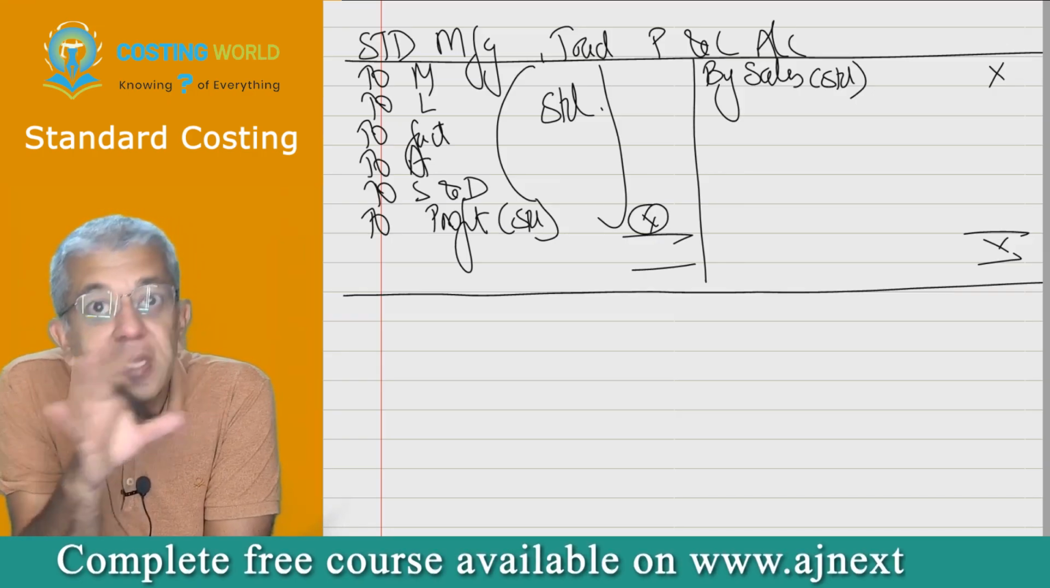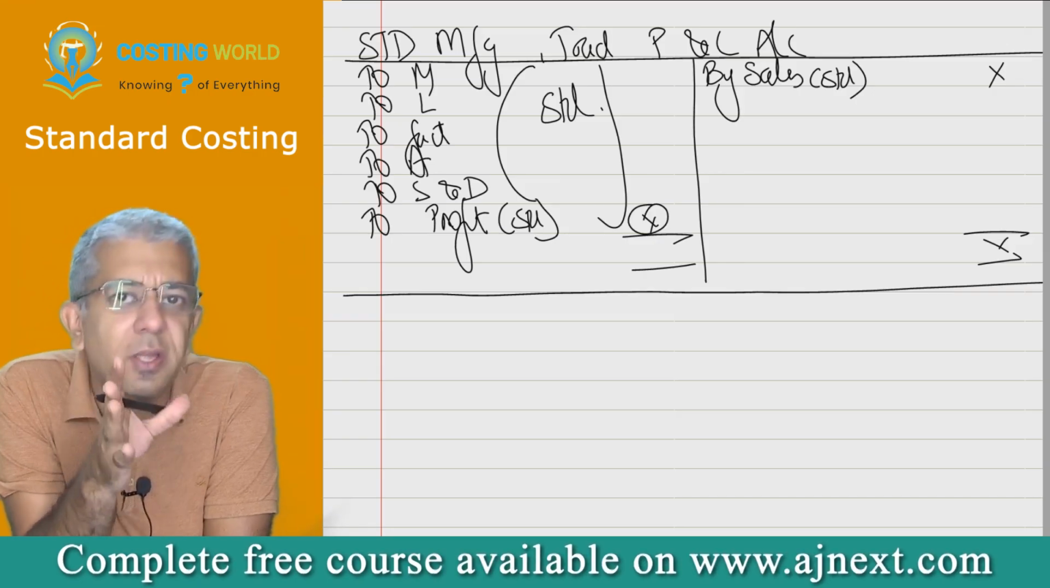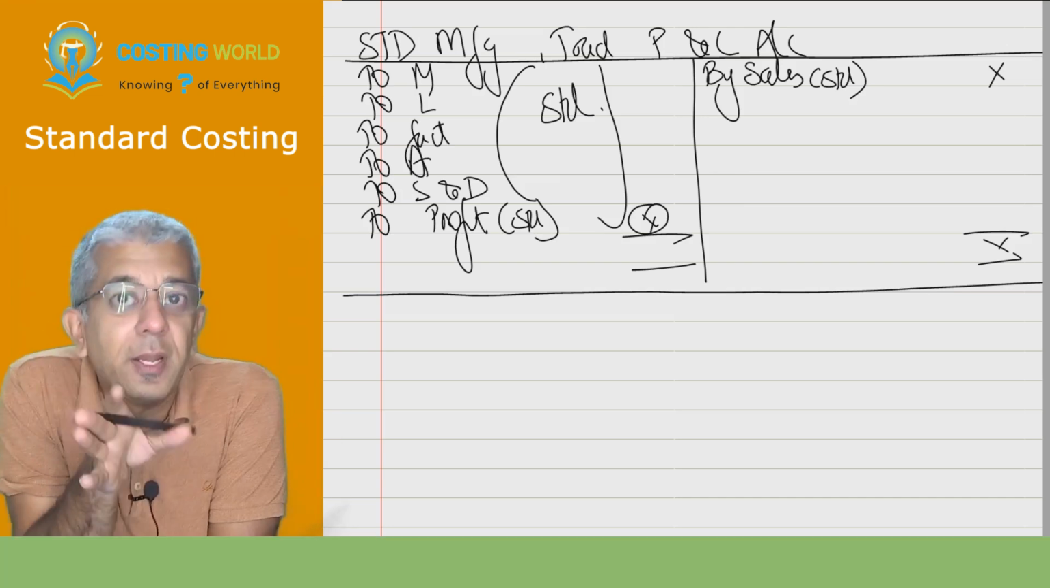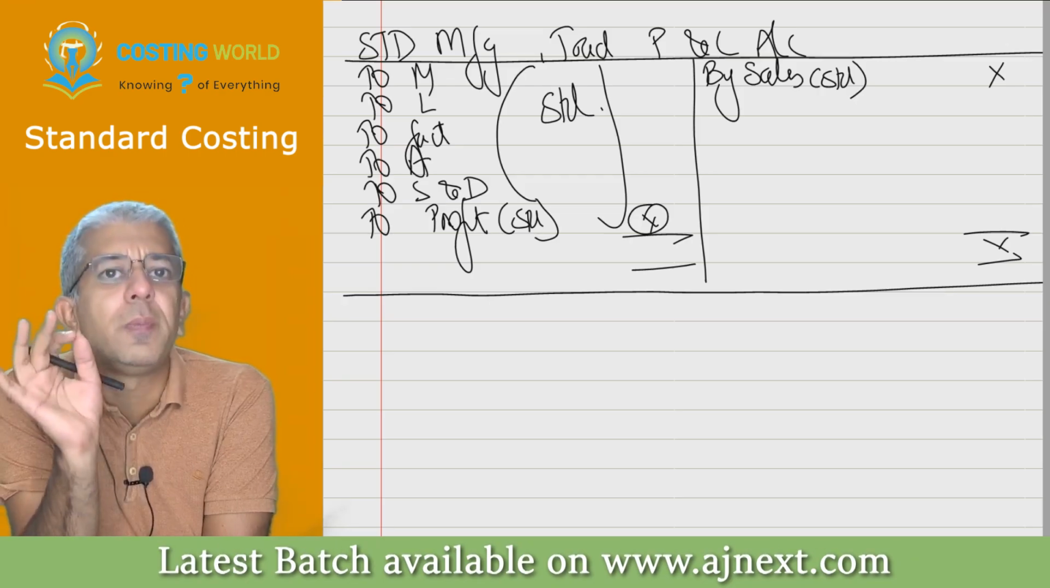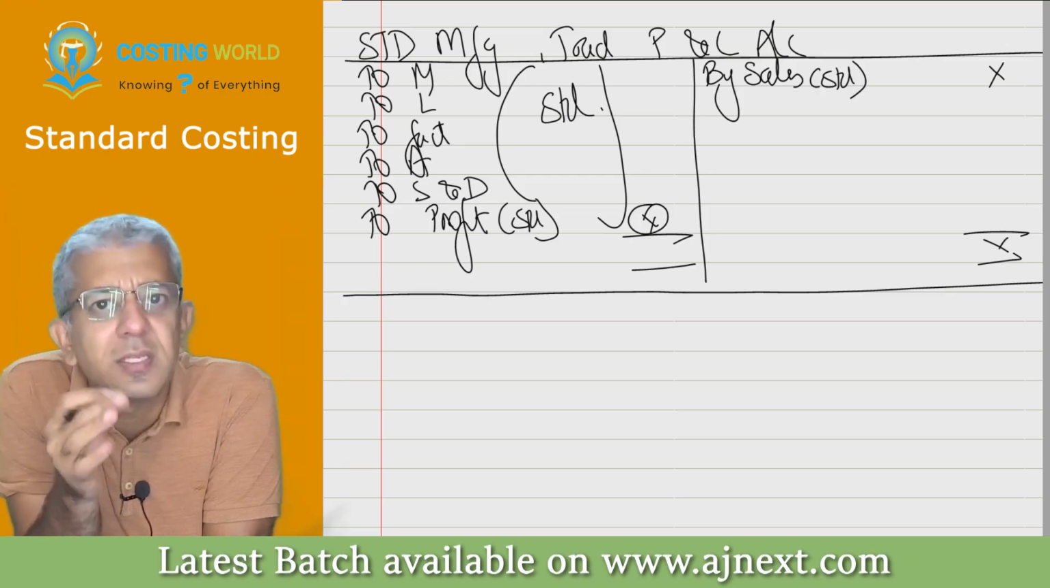You have framed the standards. Standards means these are your targets. For example, I tell you today, whatever might happen in a subject like costing, you should be able to get 90 plus marks. That is nothing but a standard for you.